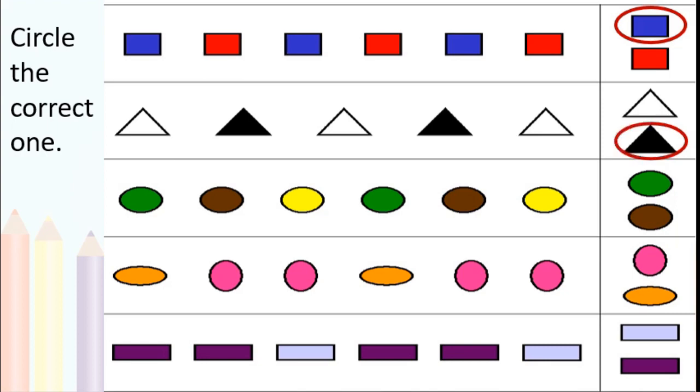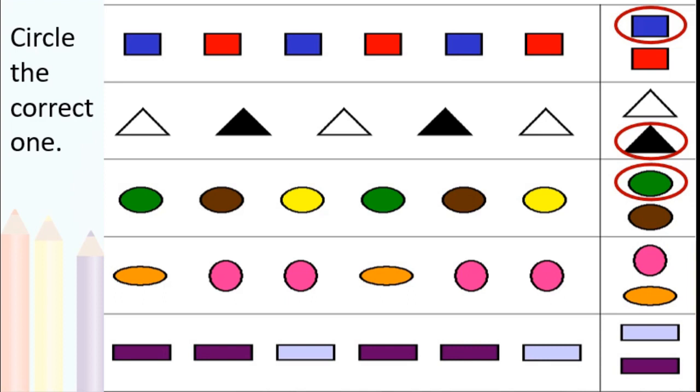Isn't it? Next, ovals are there. Green color, then coffee color or brown, then yellow, again green, brown, yellow, green. Isn't it? This is ABC.